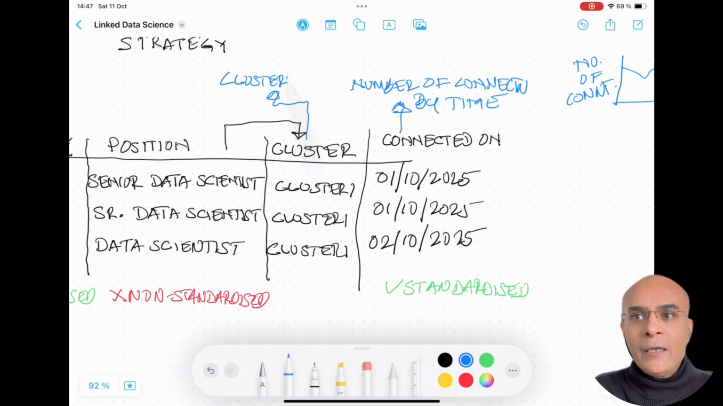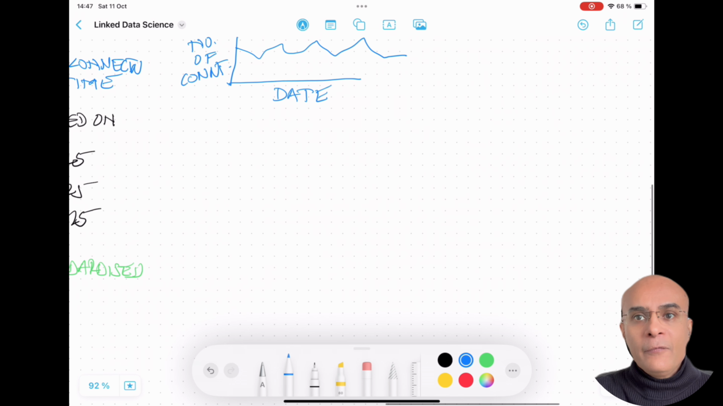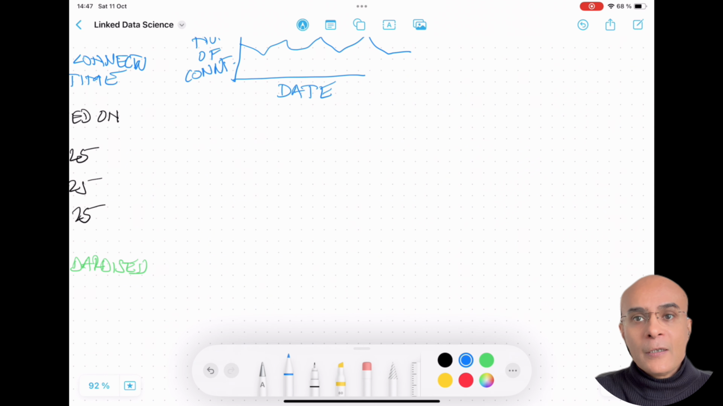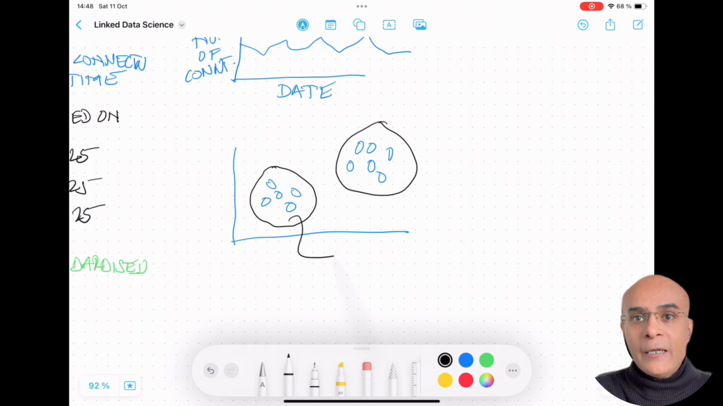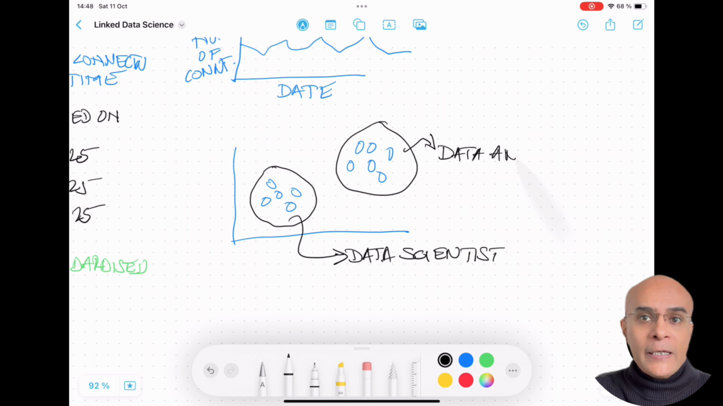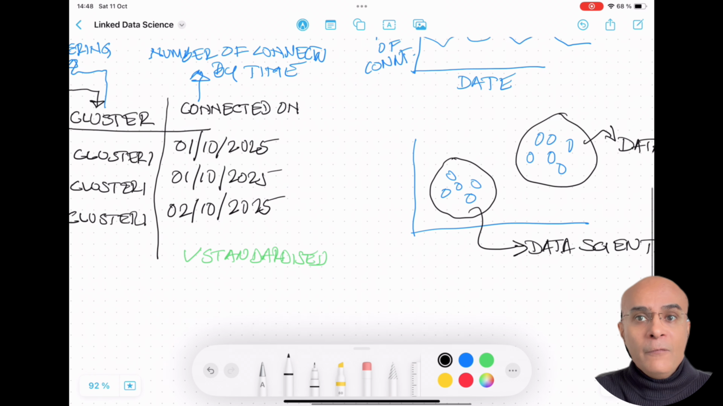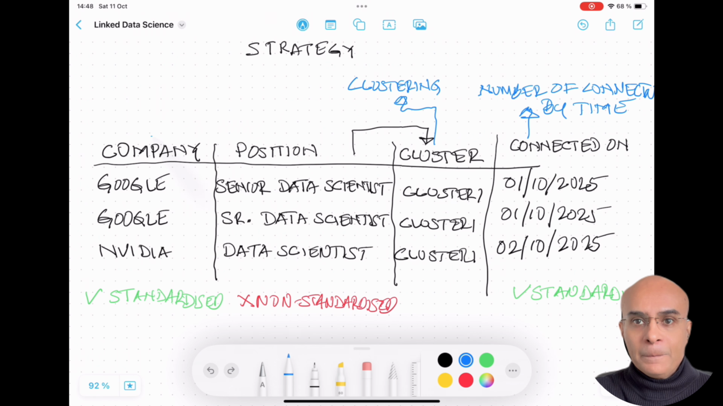Now we are going to take the clustering column, and we can also plot the clustering results as a scatter plot. Each cluster in this scatter plot could represent a connection profile. So for example, we can have a cluster for data scientist, and we can have another cluster for data analyst. And the size of these clusters can also indicate the profile with which one is most connected.